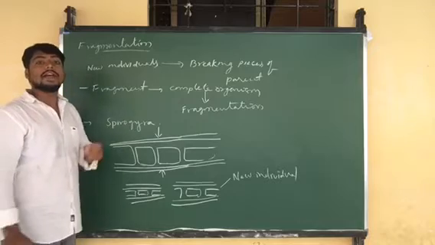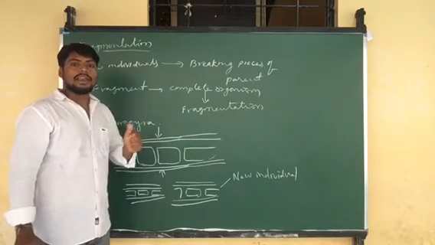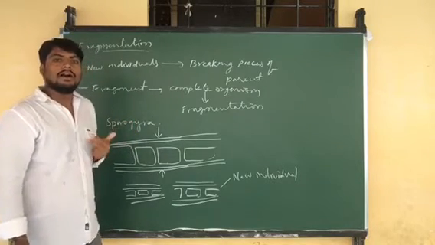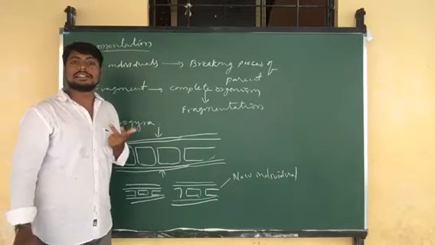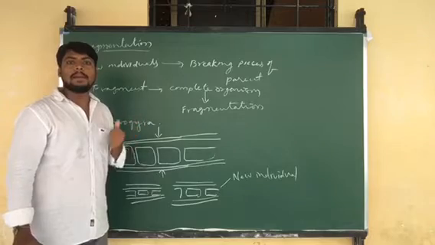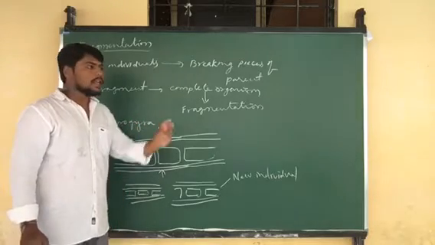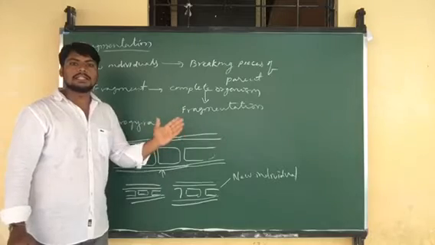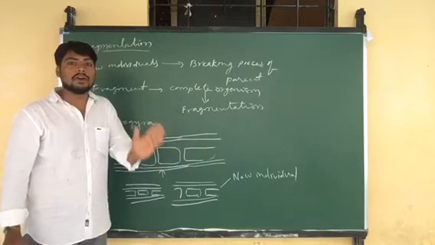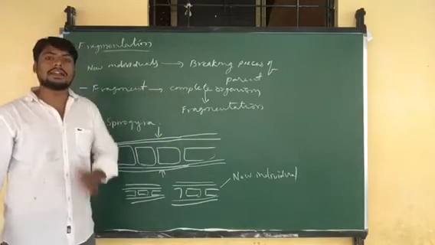But in higher organisms, for example, we are all made up of complex organ systems. In this complex organ system, what is happening here? We have specific cells. Each specific cell performs a specific function in its organ system.